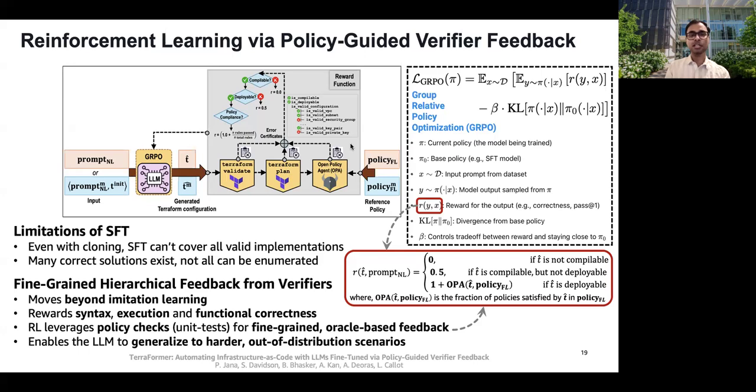So the reward function here is hierarchical, as shown in the red box. If the code is not compilable, the reward is 0. If it's compilable but not deployable, the reward is 0.5. And if it's deployable, the reward is 1 plus the fraction of formal policy rules satisfied. And this gives fine-grained, oracle-based feedback that rewards syntax, execution, and functional correctness. And this enables the model to generalize to harder and out-of-distribution scenarios.